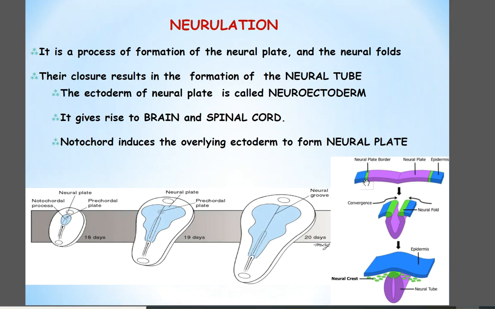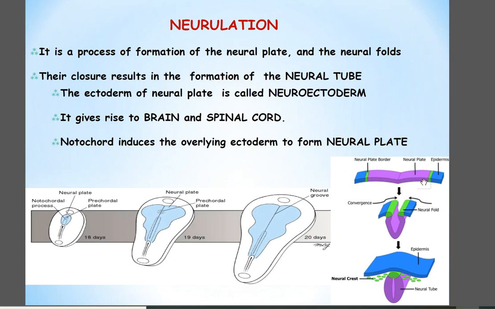There are some cells in the border between the neural plate and the future epidermis or surface ectoderm, because the remaining part of the ectodermal layer in future development makes the epidermis, and we say that this part that did not participate in the formation of the neural plate is named the surface ectoderm. This surface ectoderm makes the epidermis of the skin.